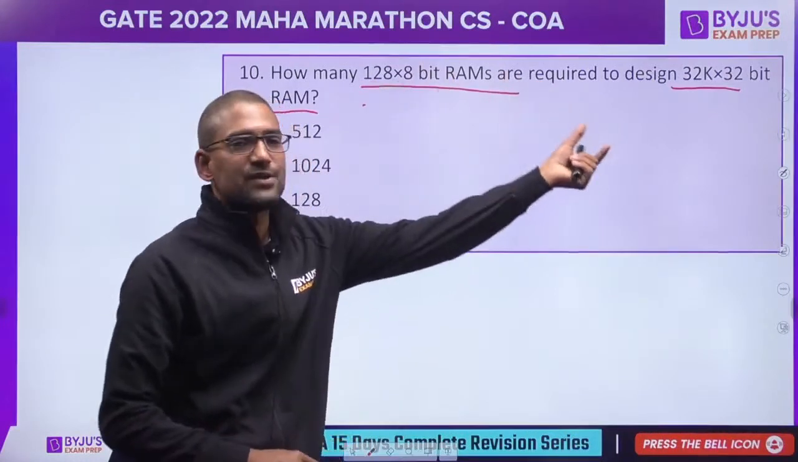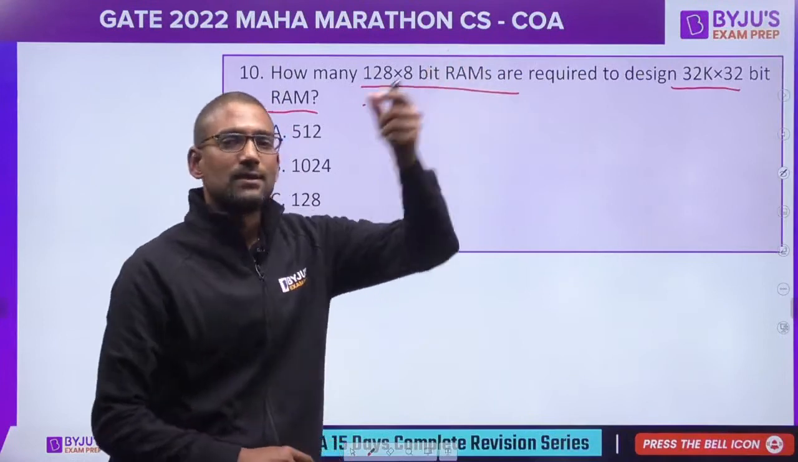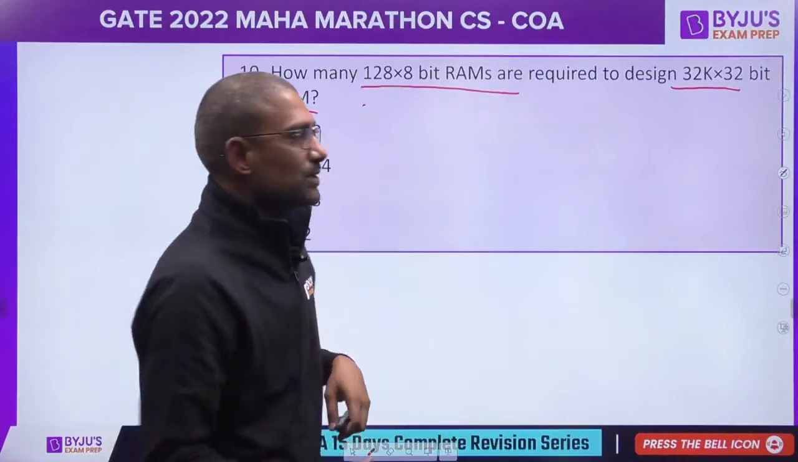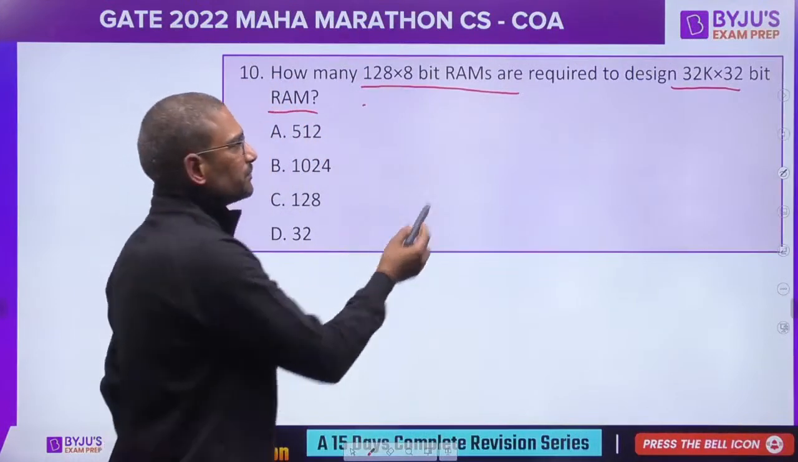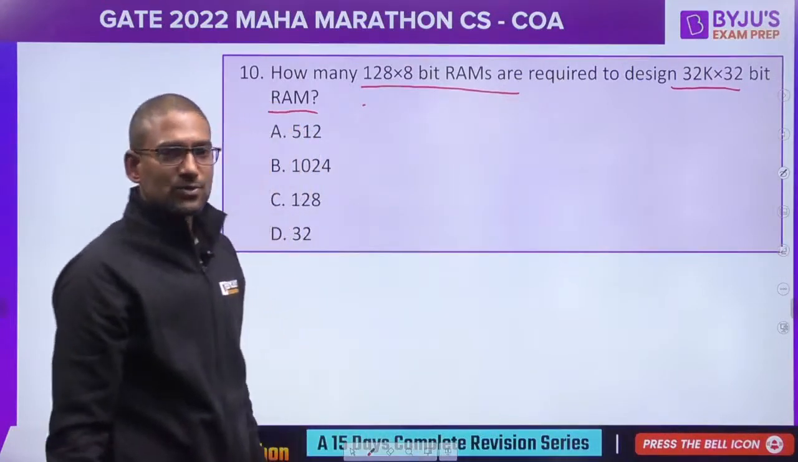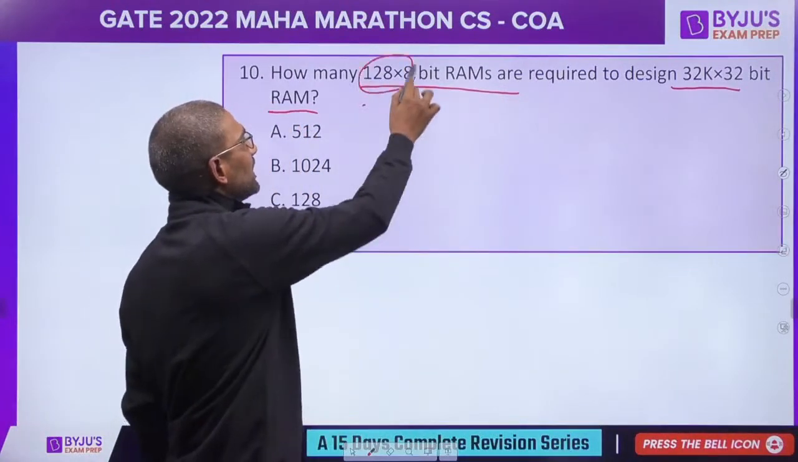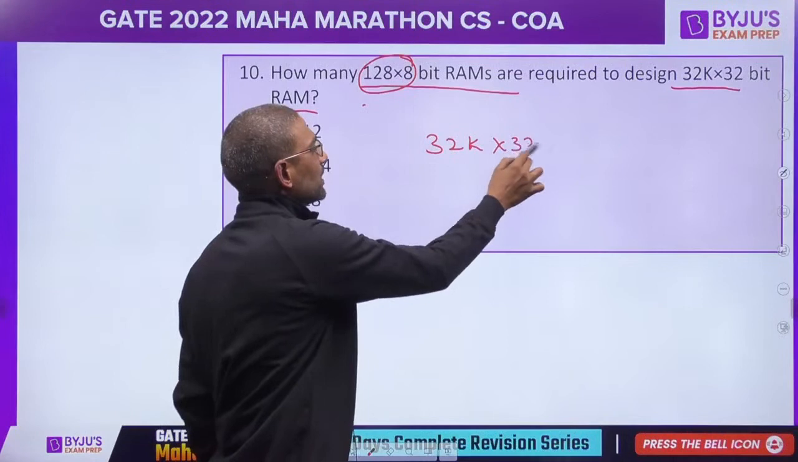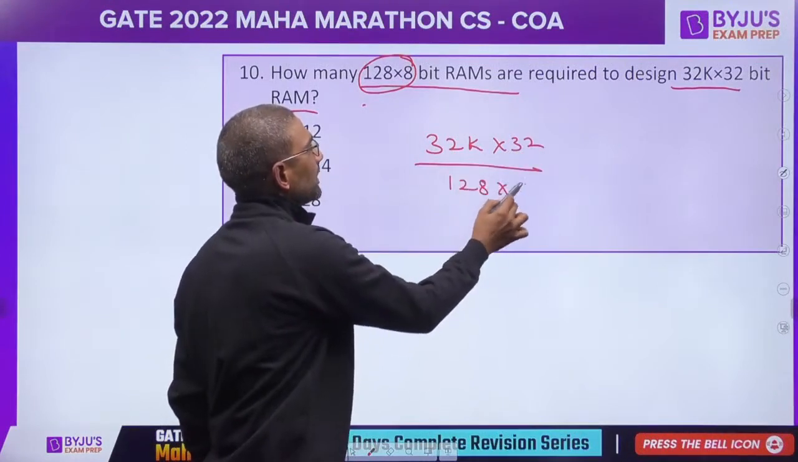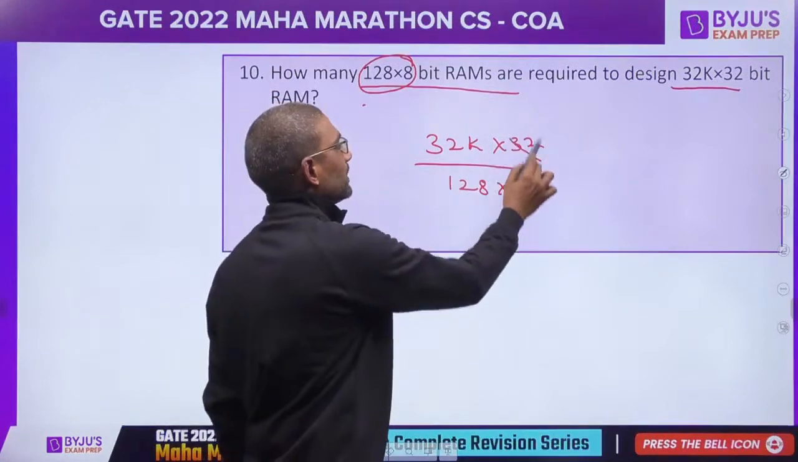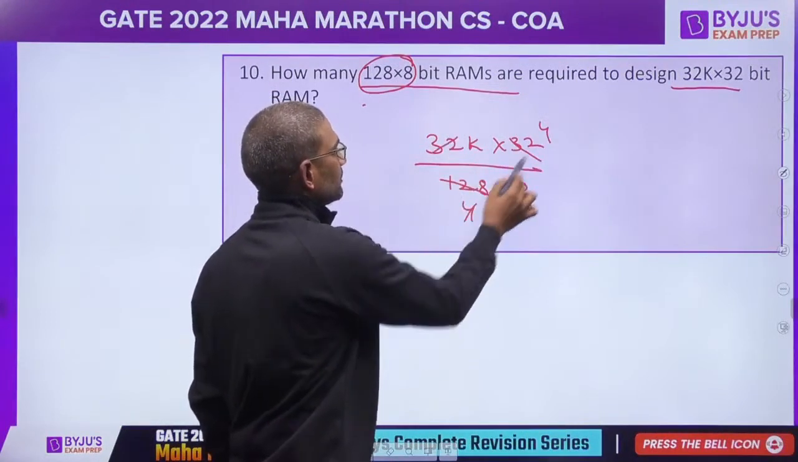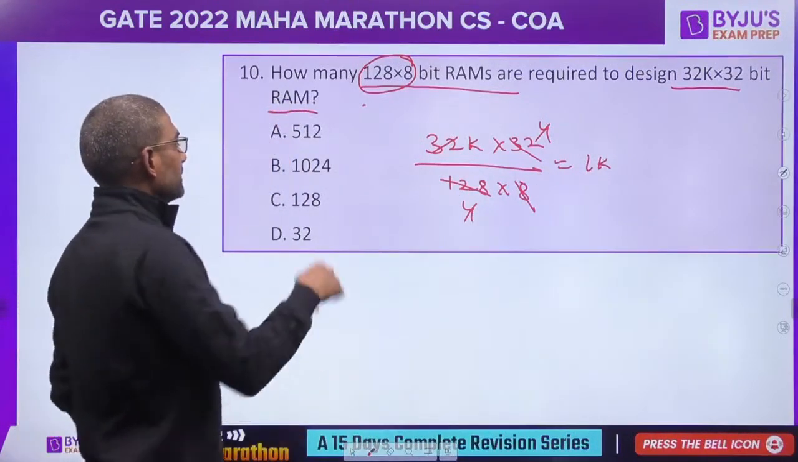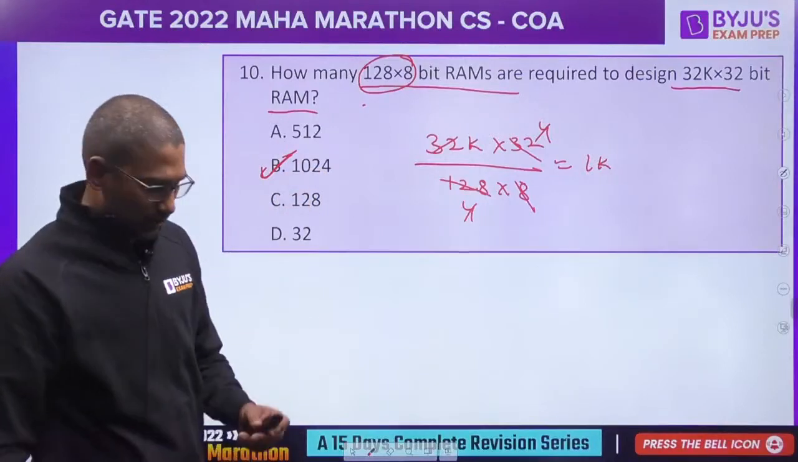Means you see the number of chips is different, and each chip's number of words is different, word size is also different. So it is a very simple formula. We want 32K by 32 size RAM, but we have only 128 by 8 configuration. Just do the division: 32K into 32 divided by 128 by 8. So this would be 1K, means 1024.